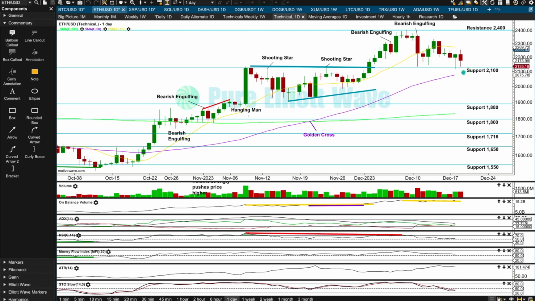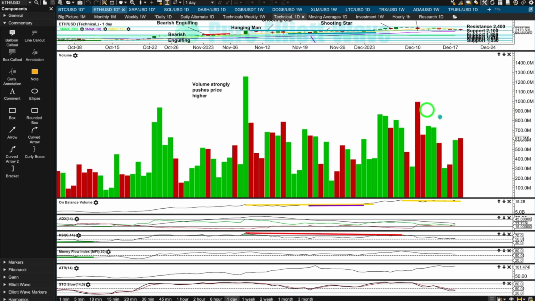Now this suggests that my alternate labeling of that main count, just moving a degree up and seeing minute 2 complete at this low here for the 18th of December, could actually be correct. If support at 2,100 continues to hold and we see a break above resistance at 2,400, then I'll expect the second wave correction was over and a third wave at multiple degrees is underway. Overall, price is moving sideways with declining volume, normal behavior during a consolidation.